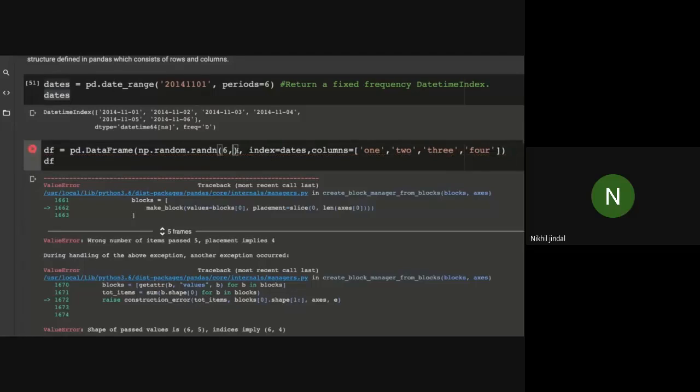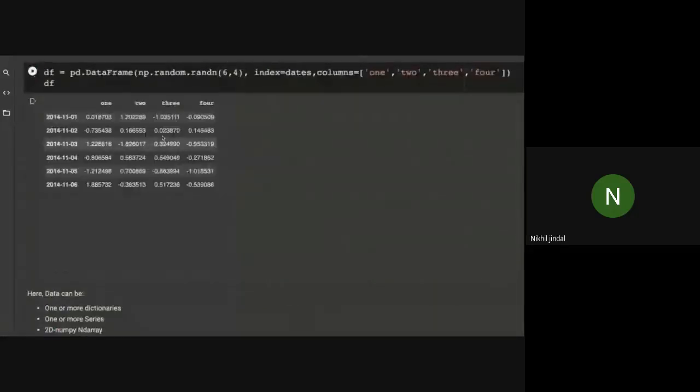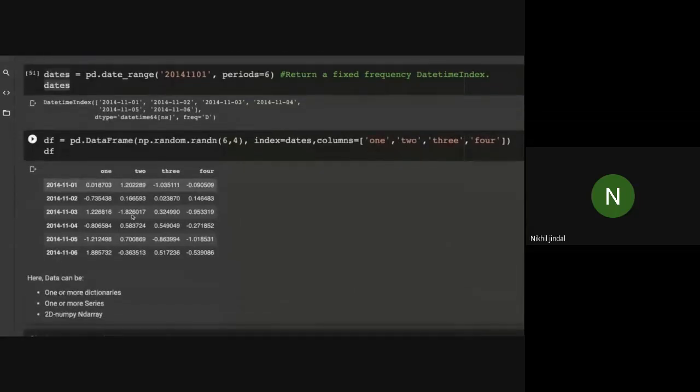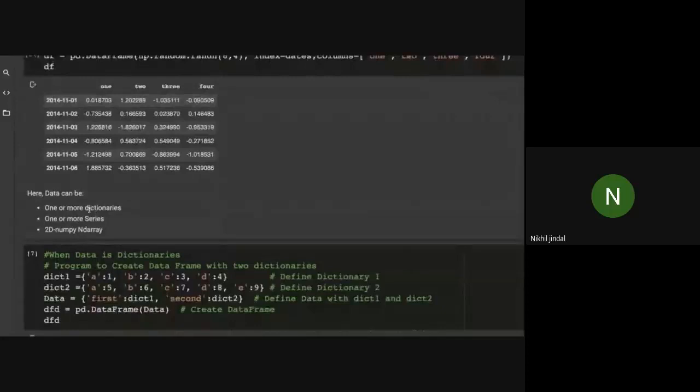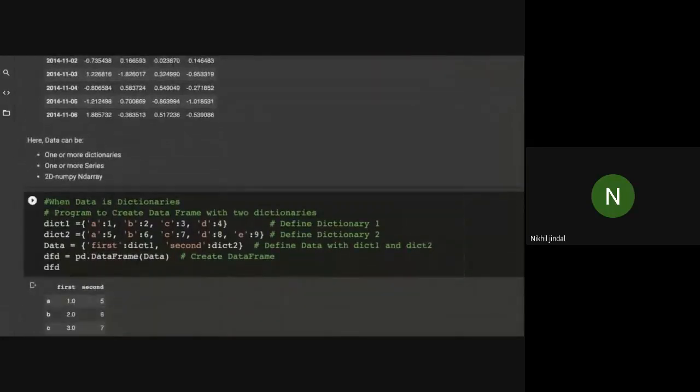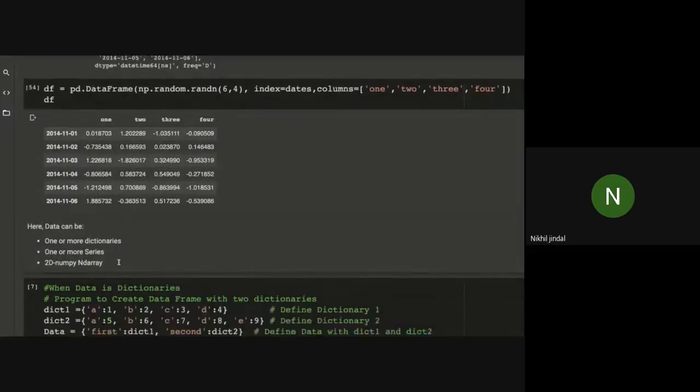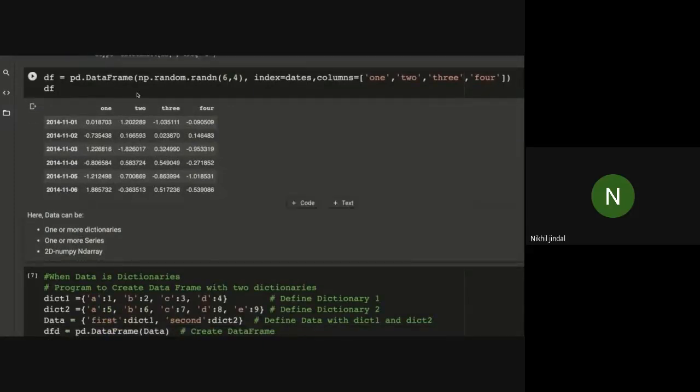Let me change it again. So again, you can see 1, 2, 3 and 4. We have 4 columns with 4 names. Now moving forward, you can create a data frame using different types of data objects like dictionaries, series, and 2D NumPy arrays. Here we have used a 2D NumPy array. Now let's see how to create this data frame using dictionaries and series.